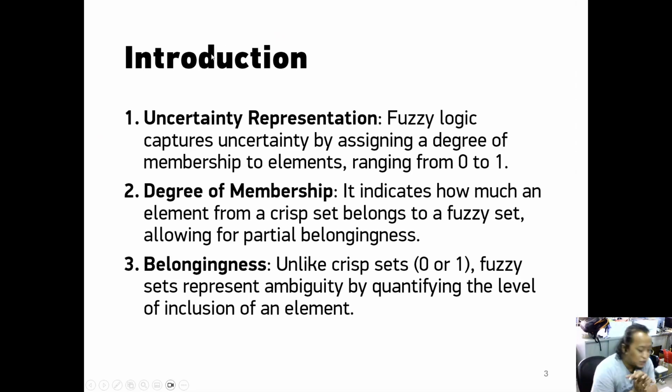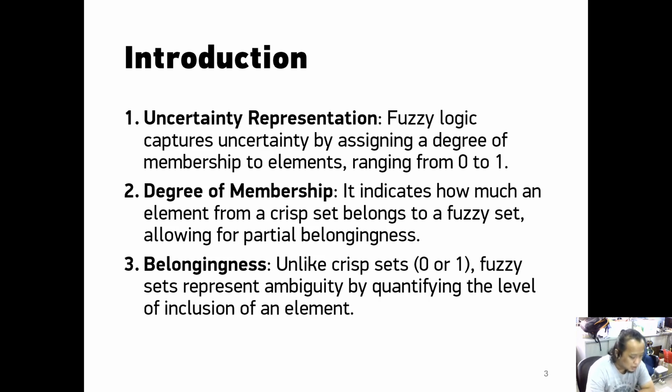So let's do it. Introduction. Fuzzy logic is an uncertainty representation. Fuzzy logic captures uncertainty by assigning a degree of membership to elements, ranging from 0 to 1. The degree of membership indicates how much an element from a crisp set belongs to a fuzzy set, allowing for partial belongingness.